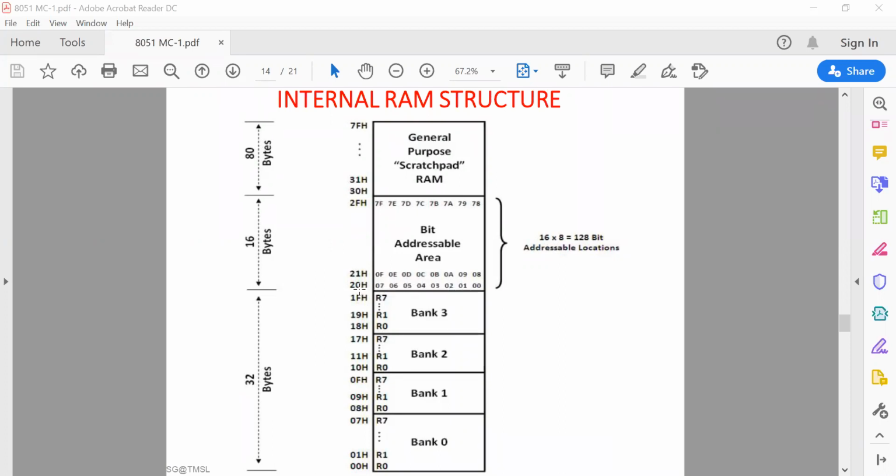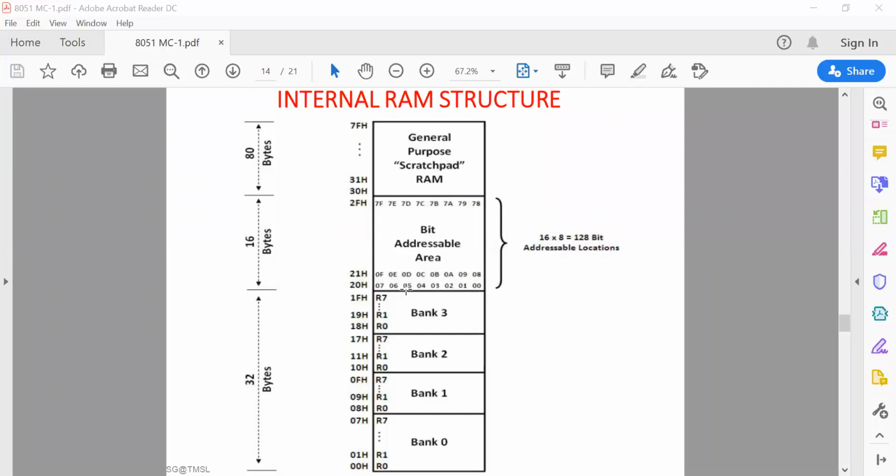In memory address 20, there are bits 00, 01, 02, 03, 04, 05, 06, 07, which can be programmed. Either you can set this bit, or you can load 0 into this bit, or you can load 1 into this bit.